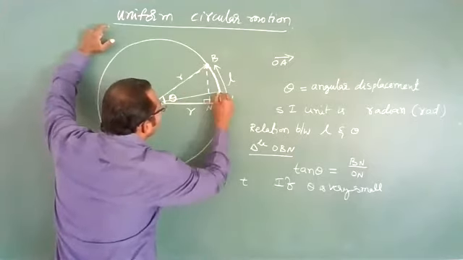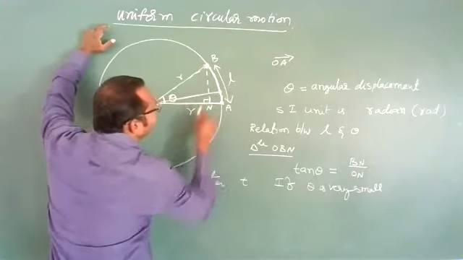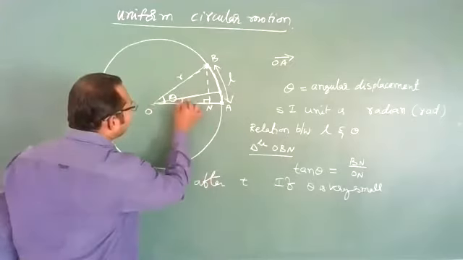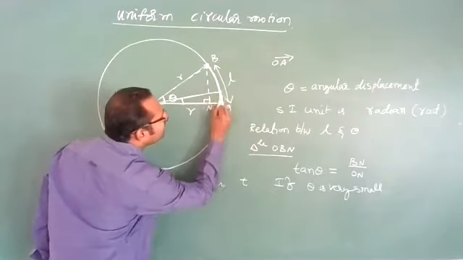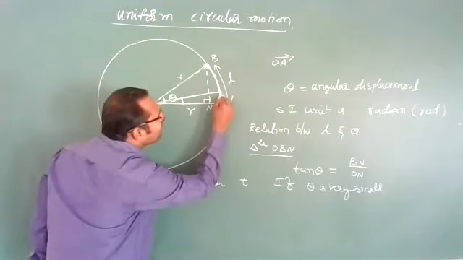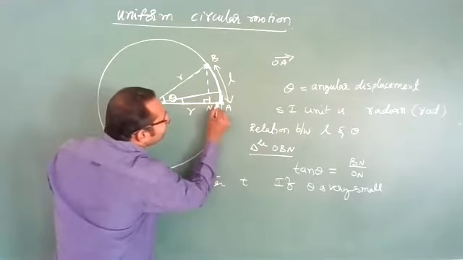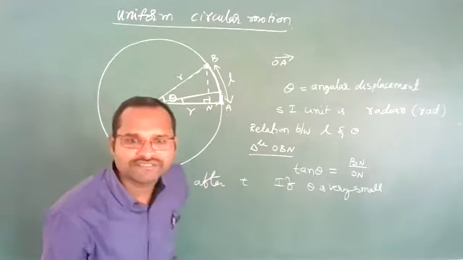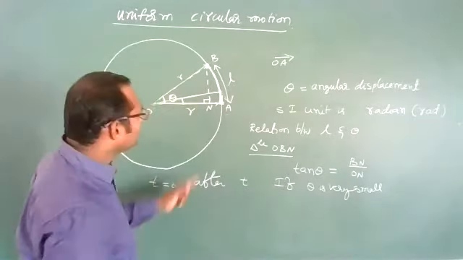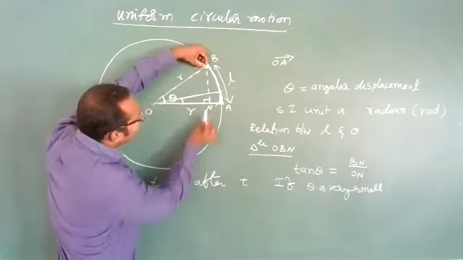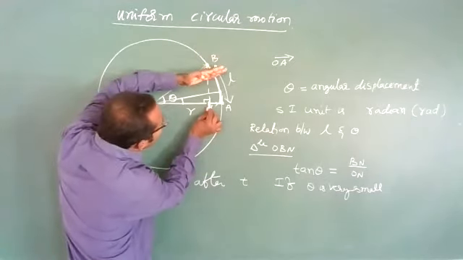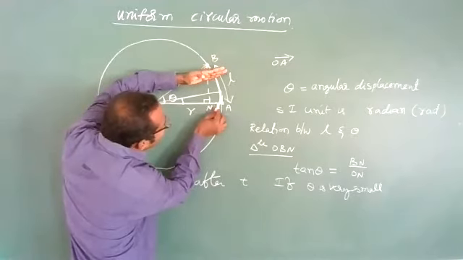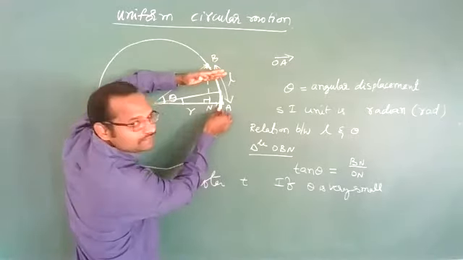Then this angle becomes small. Now drop the perpendicular. When point B is here, you get N here. When you decrease this angle, this N also moves like this.